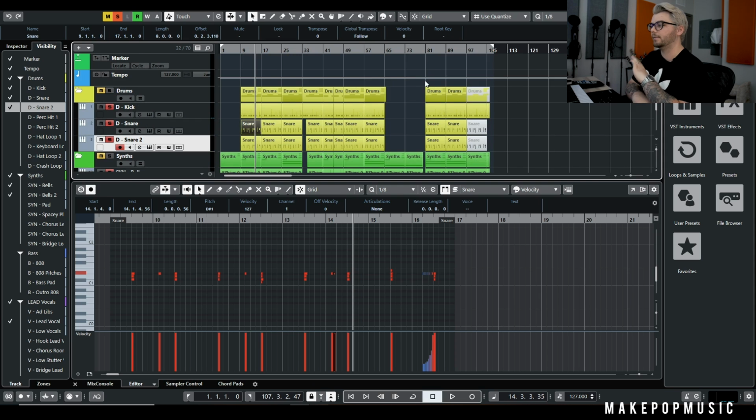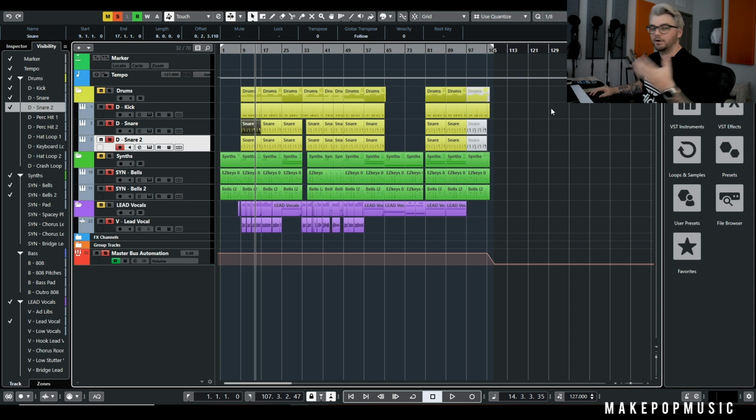I don't change the drum rhythm, and I don't change the actual chord progression, because I end up changing the vocal melody quite a bit throughout the song. So you'll see that the actual beat is super repetitive, and it was really easy to make. It really came down to writing a top line that flowed by itself and didn't really need a whole lot of extra production behind it to carry it. So we've got the drums, we've got the synths, we've got the leads.